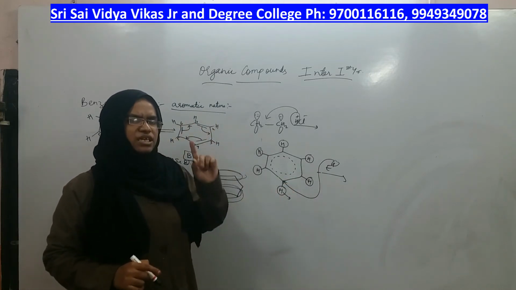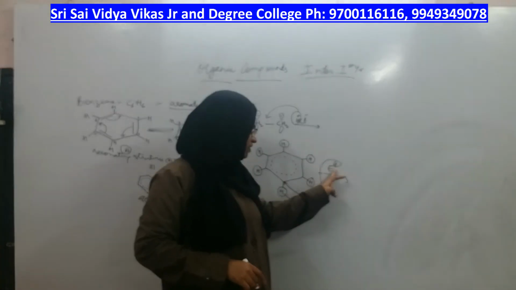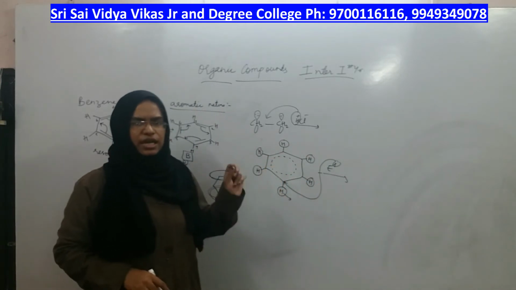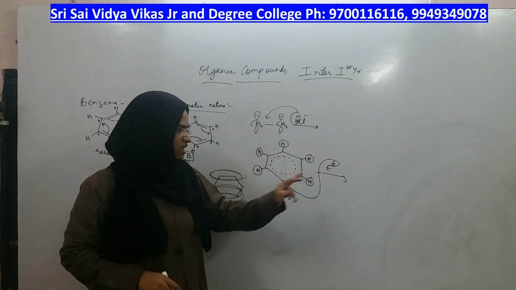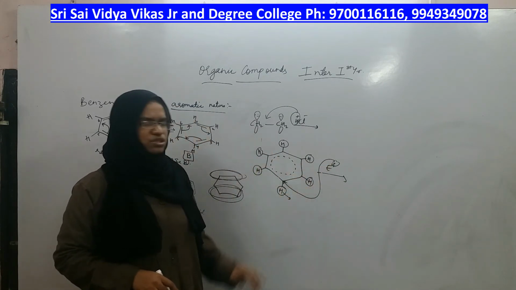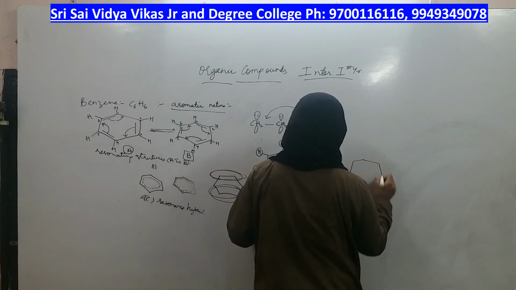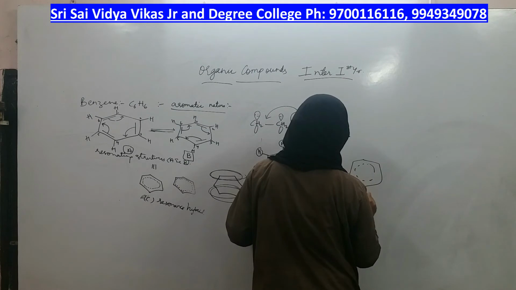That means it can undergo a reaction which is electrophilic substitution reaction, but electrophilic addition reaction cannot take place. Only electrophilic substitution reaction can take place, in which the place of that hydrogen will be taken up by an electrophile.